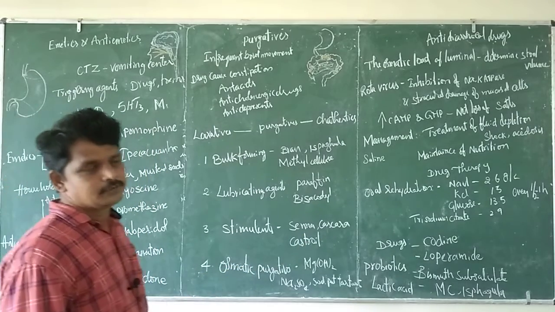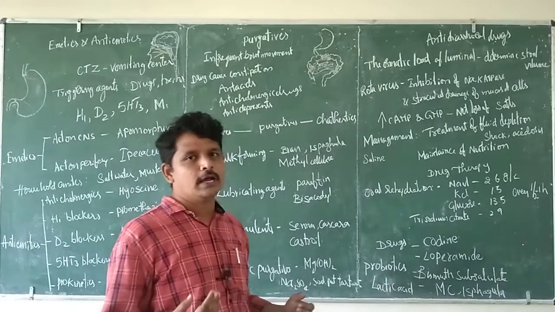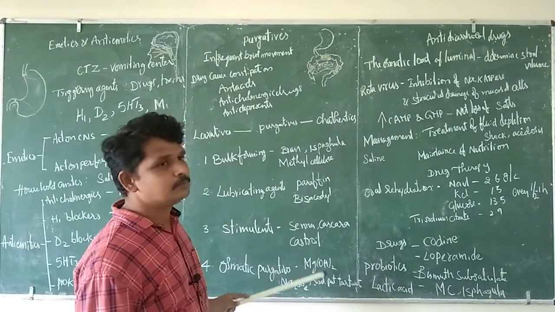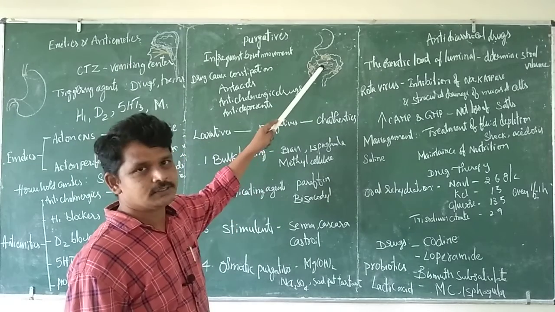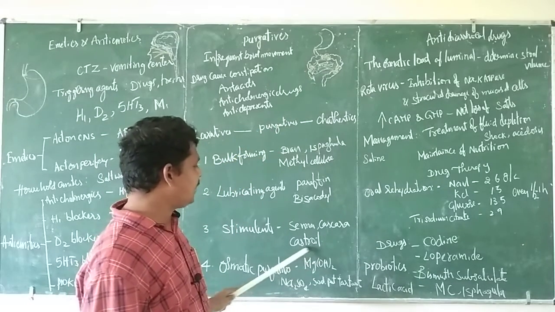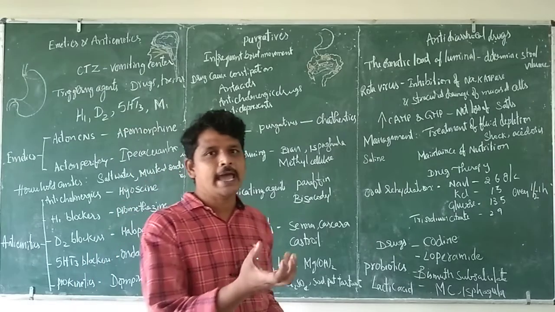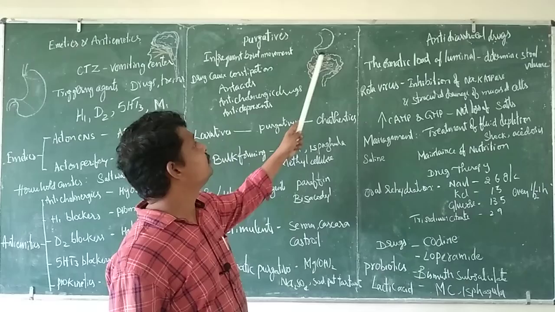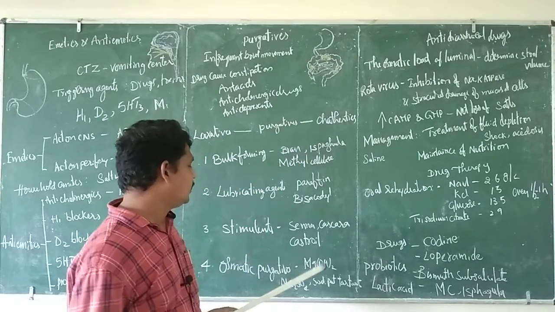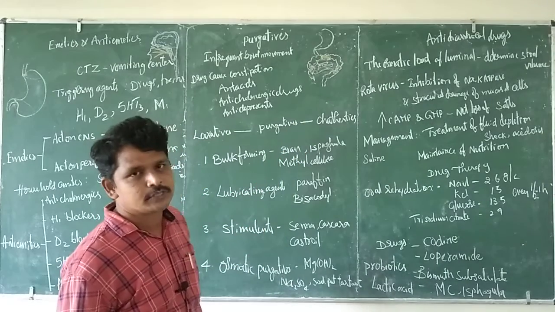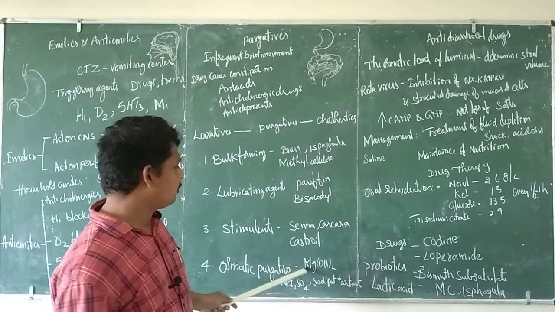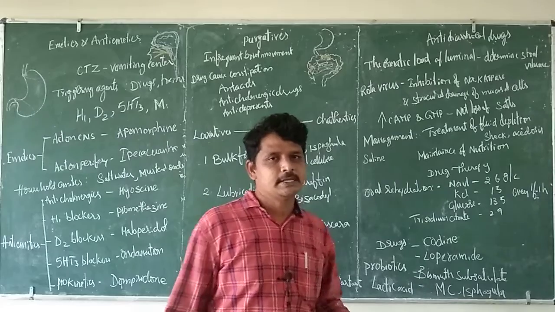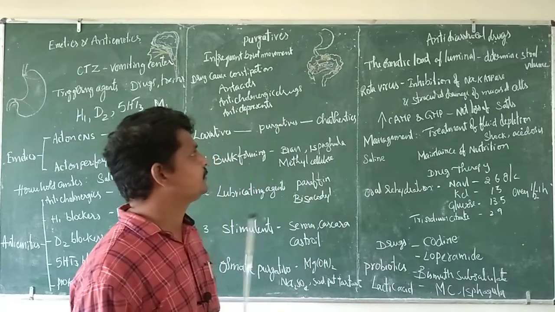Last one is osmotic purgatives. These are agents of hypertonic solutions. When we give this hypertonic solution, it cannot be absorbed by our small intestine. Since it is a hypertonic solution, it has the ability to drag moisture or water from the nearby tissues. As a result, the water content of the lumen is going to be increased. That's how these osmotic purgatives are used. Examples: milk of magnesia, magnesium hydroxide, sodium sulfate, sodium potassium tartrate.